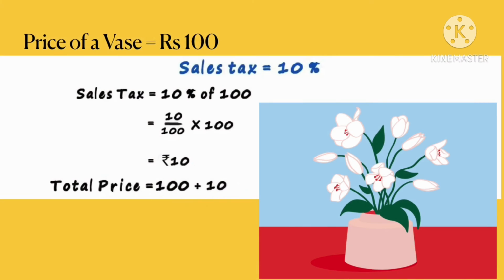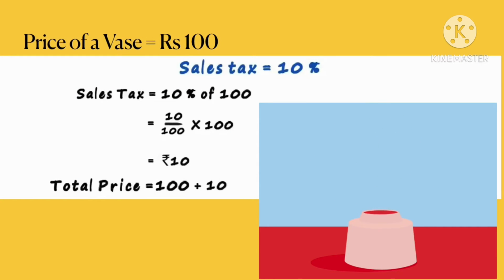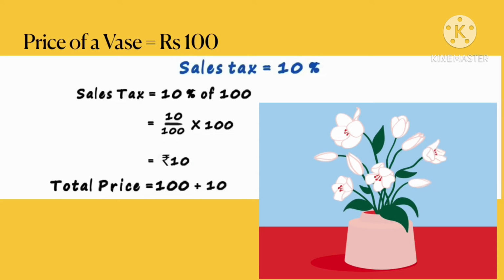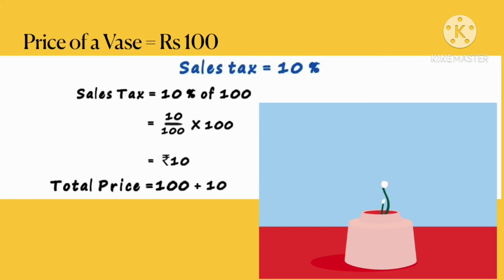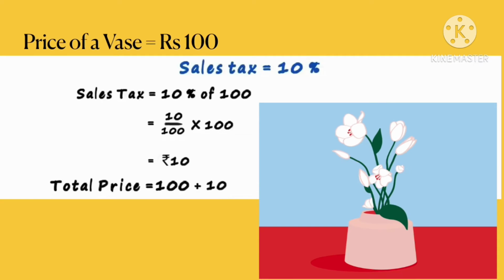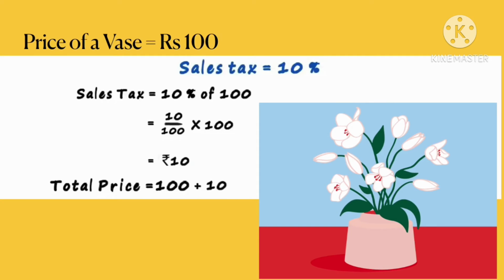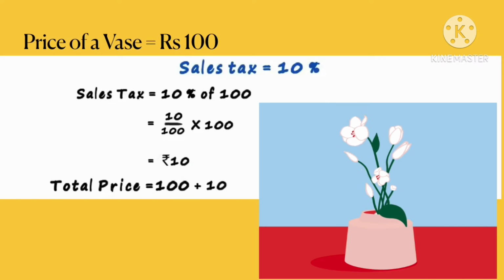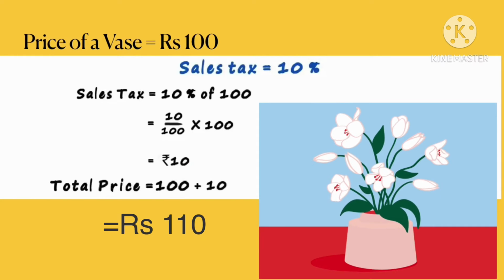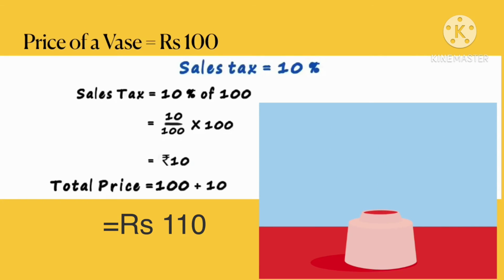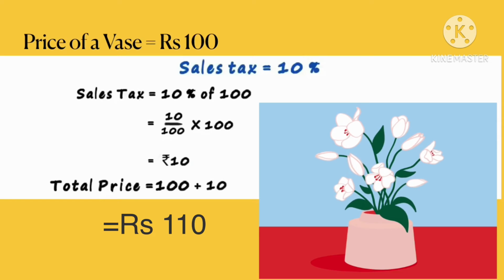Let us discuss one more problem to understand this. The price of a vase is rupees 100 and sales tax on it is 10%. So what is the sales tax here? 10% of 100 rupees means 10 upon 100 into 100, which is equal to rupees 10. So the total price which the customer will pay to the shopkeeper is 110 rupees, where 10 rupees is the tax which the shopkeeper will pay to the government, and that is called indirect tax.